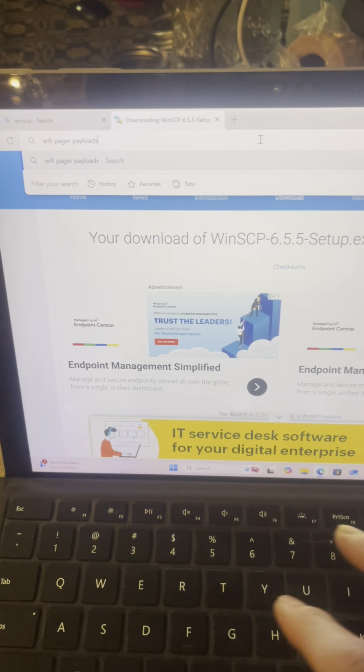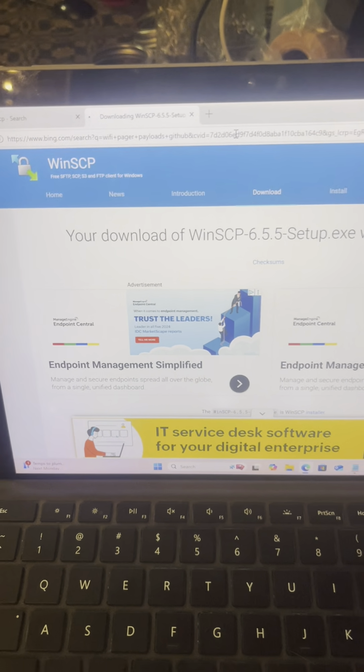So here I'm going to go to the GitHub page for the payloads to download them.